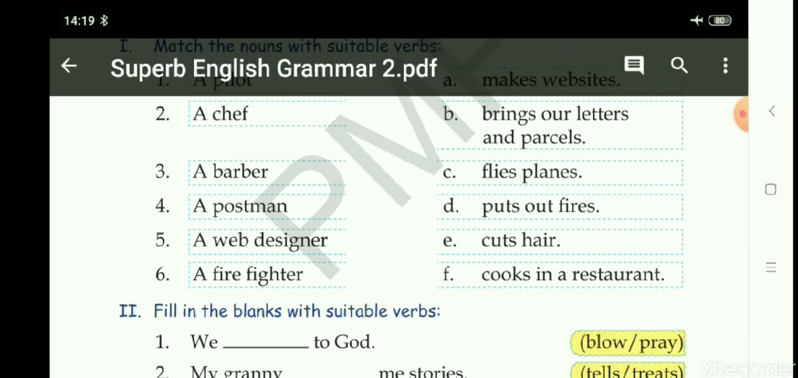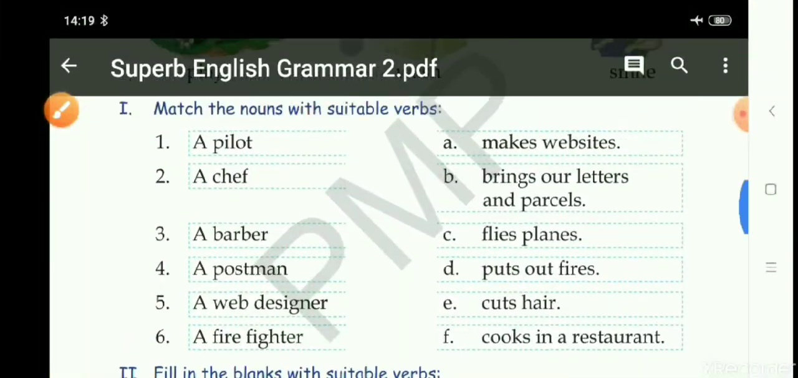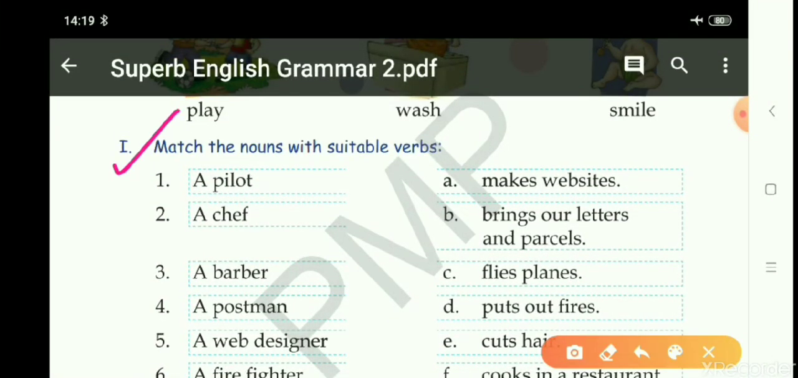Match the nouns with suitable verbs. What you have to do: in the first column, 1 2 3 4 5 6 are written, and those are all nouns. And in the second column, all verbs are written. So you have to match nouns with the verbs. What each person does is written in the other column, and you have to match. So let's do this.